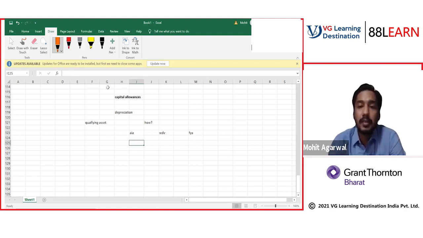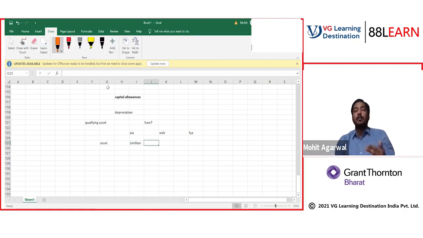Basically, how depreciation is given in income tax, please understand in crux: first they give you AIA. For example, if I have an asset and I want to claim depreciation in income tax, first they will give me an AIA. What is the amount of AIA? It's 1 million. If you have assets up to 1 million, it's given every year, and you will get the entire deduction. So for example, in the current year I bought an asset for 1 million.